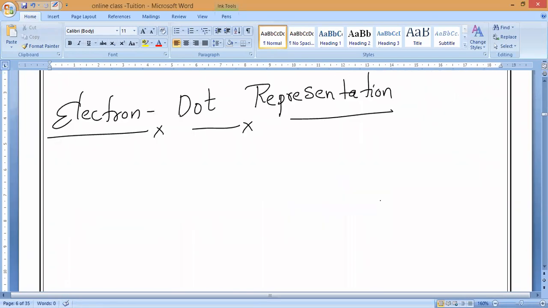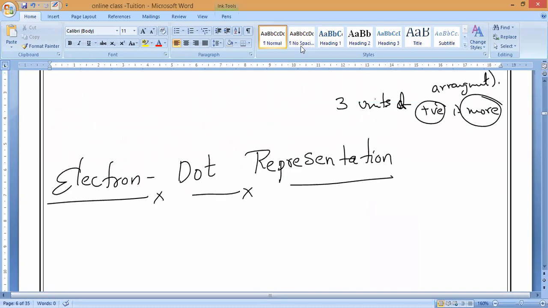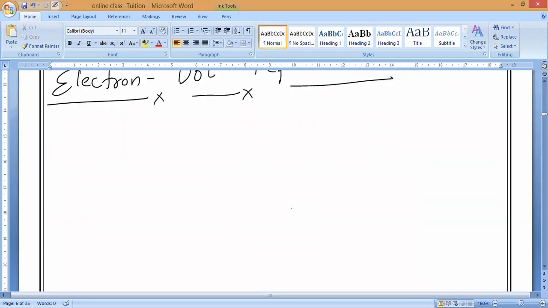So all of you should remember, guys, which electrons take part in the chemical reaction? Only valence electrons. Do you understand, guys? The electrons which are present inside will never react, will never be involved in the chemical reaction.